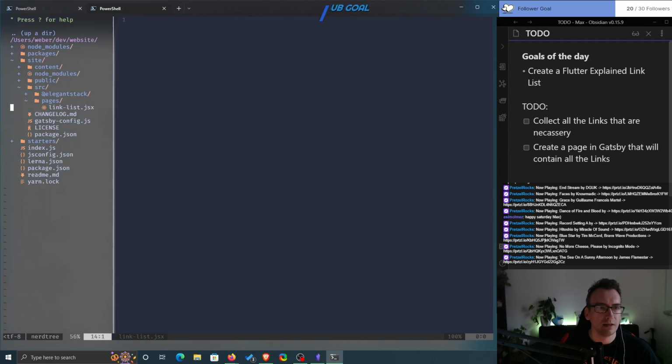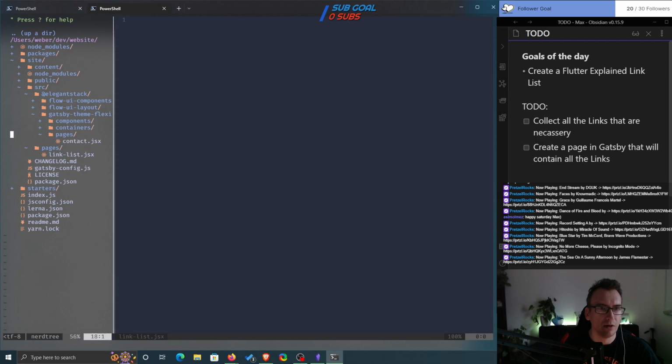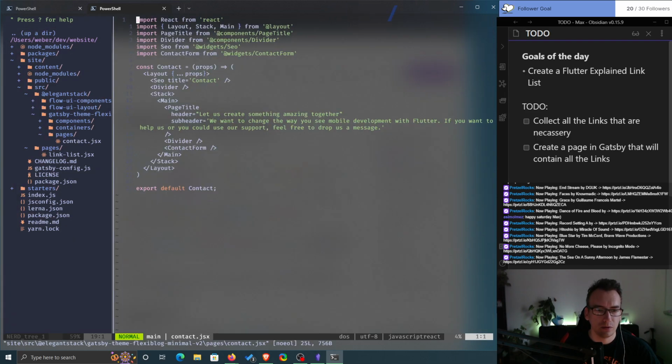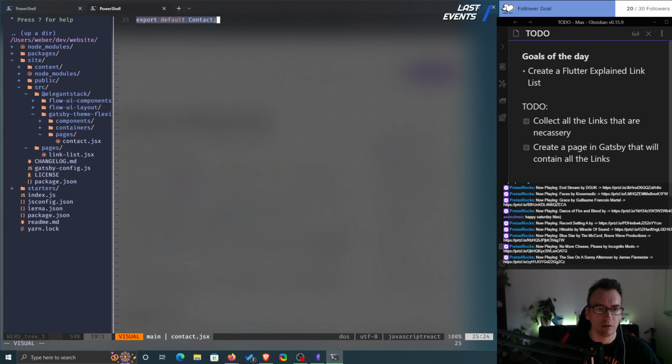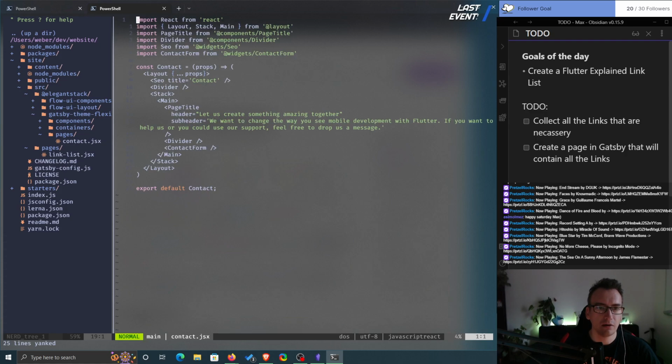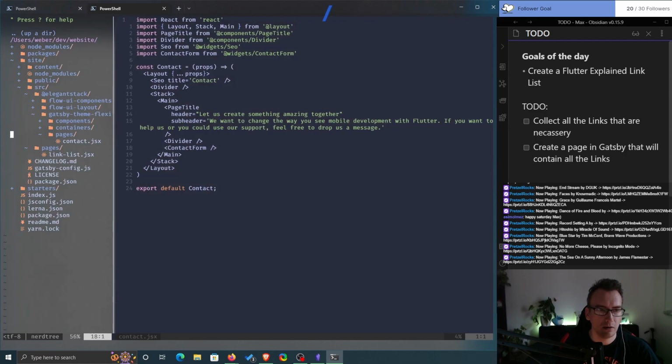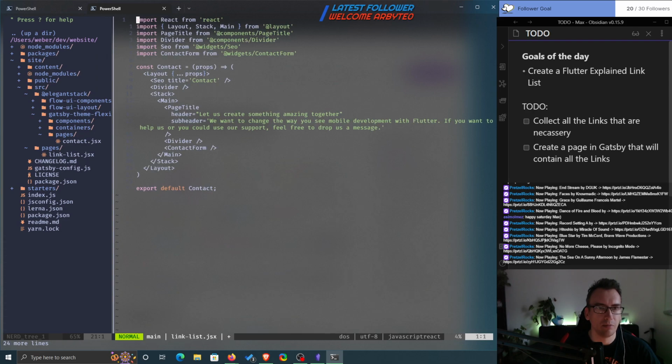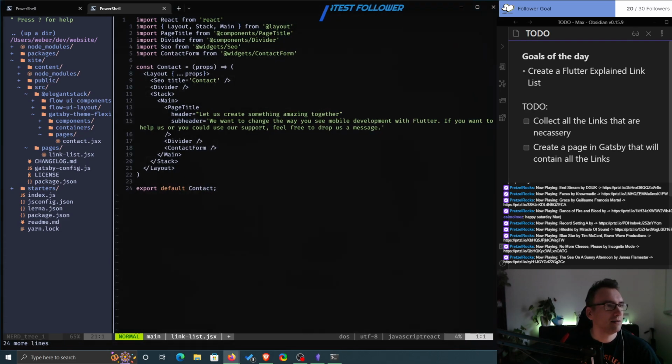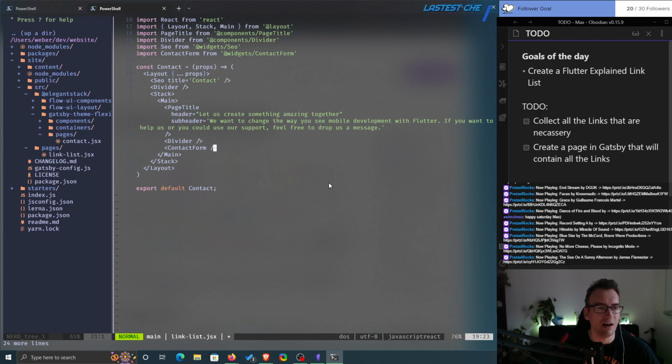Good. And I said already I want to copy a little bit of what we have here. So in order to do that, we want to copy all. Is that VI all? No. Wait, I think I just need to jump to the end of the page. Okay, yeah, that worked. So yank, and we swap again, switching to the link list, and paste it. Perfect. Everything is easy with Vim.